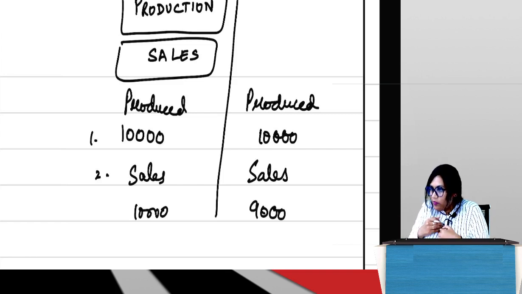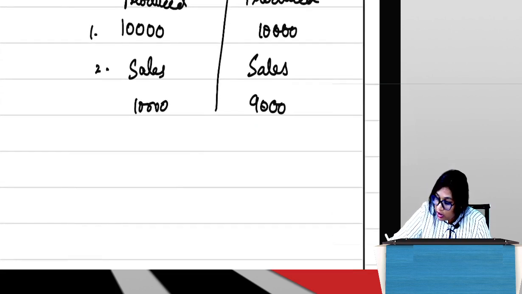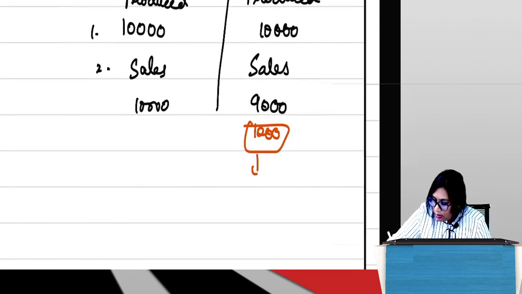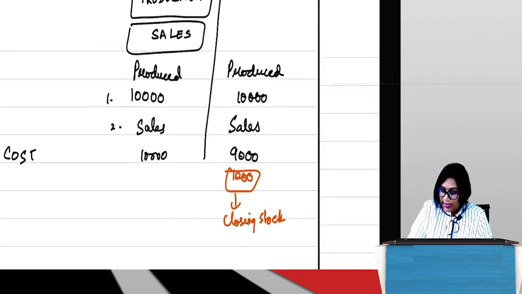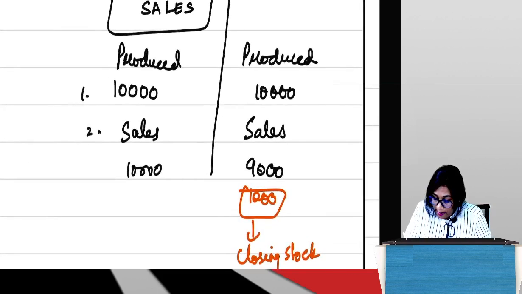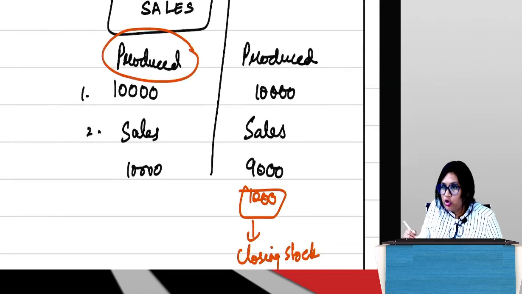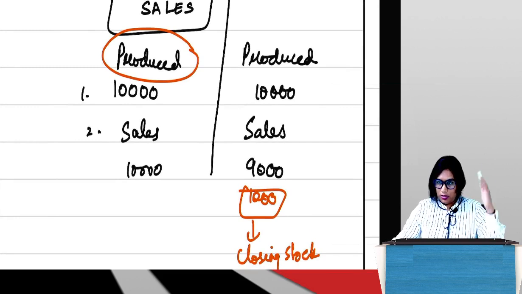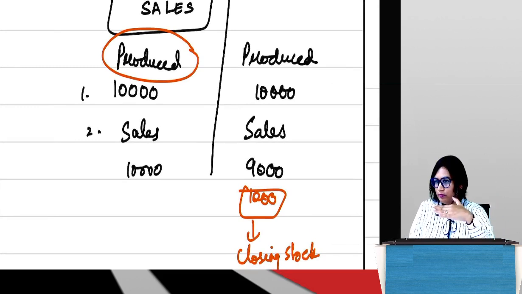That is still lying with me in my godown. I have not sold them. So what do I call those 1,000 units which are not sold? They are called closing stock.